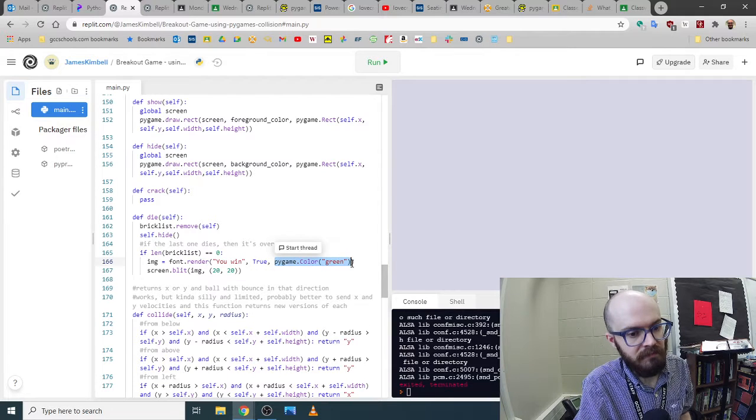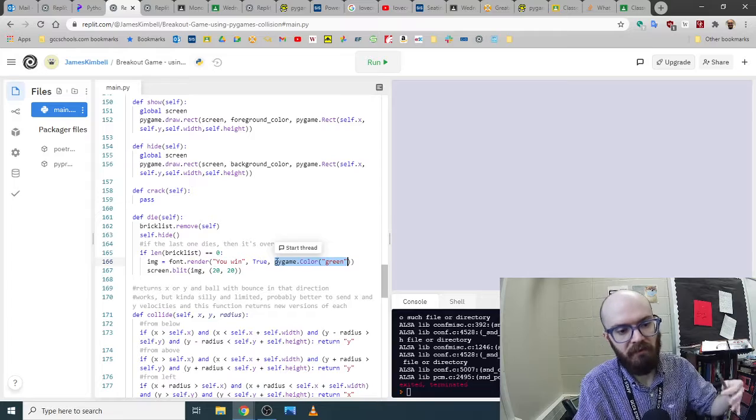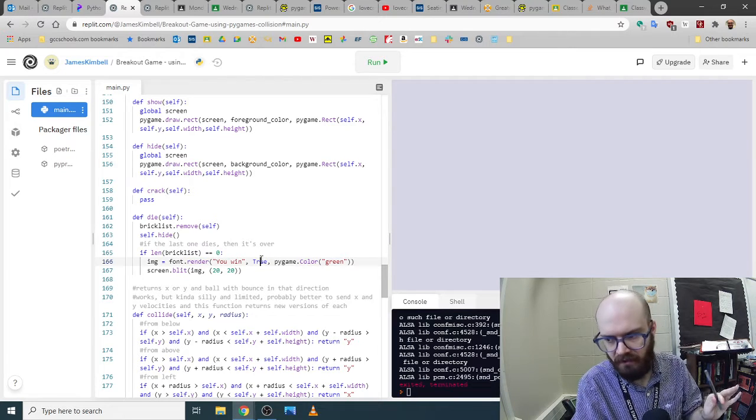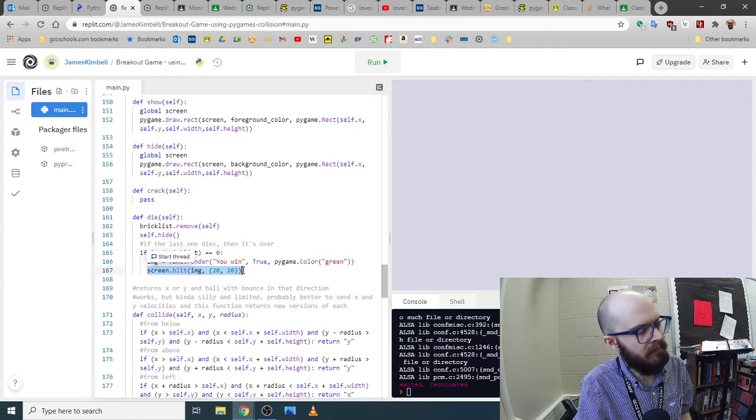And then, just like when we drew a circle or rectangle, you give it a color. I used the pygame.color blah blah blah, or you could use a variable name, like foreground color if you have a variable with that already in your game. So you say what the message is, what color, and then in the middle just throw a true in there. That's for the anti-aliasing. You might be able to skip it. I haven't tried. We'll see. But anyway, the blit function is really great. We're going to use it a lot, and it's also pretty simple.